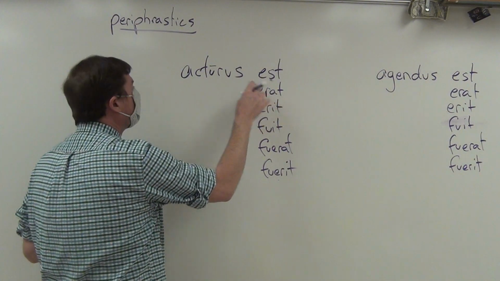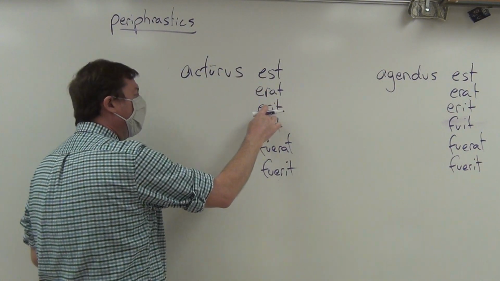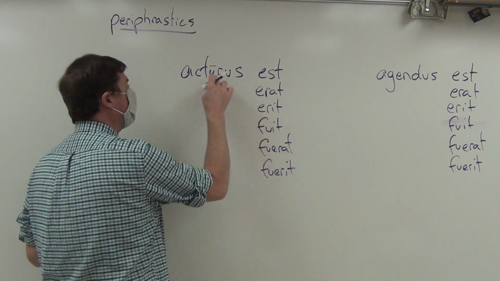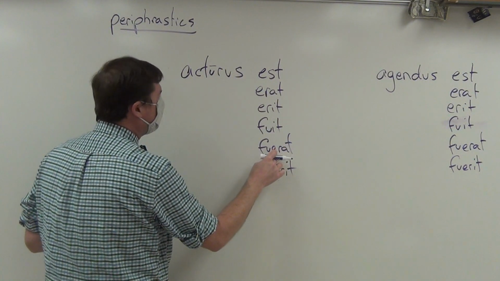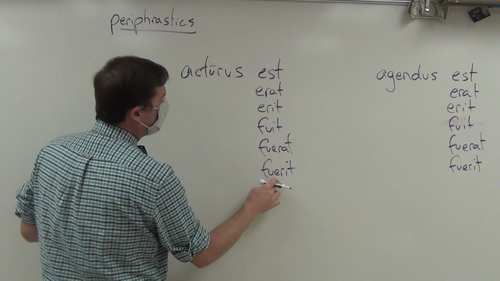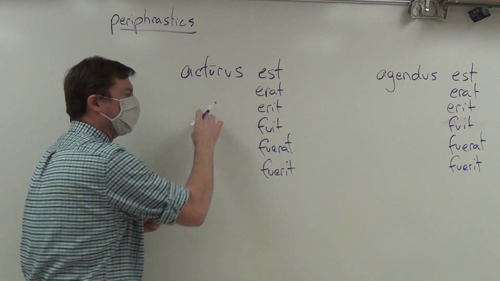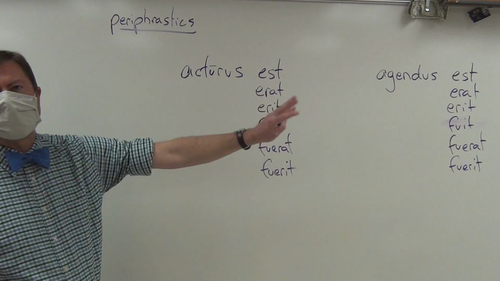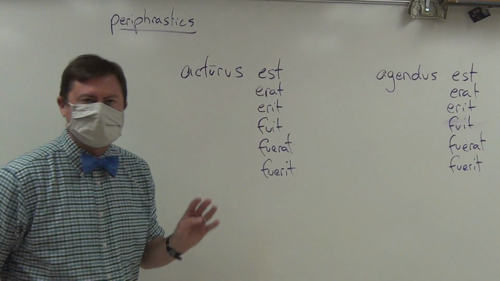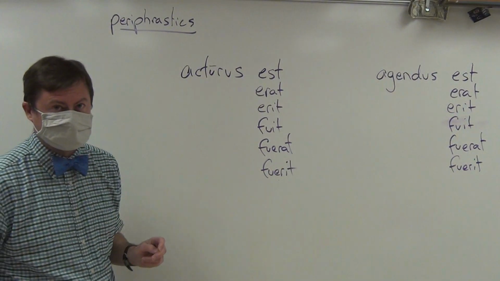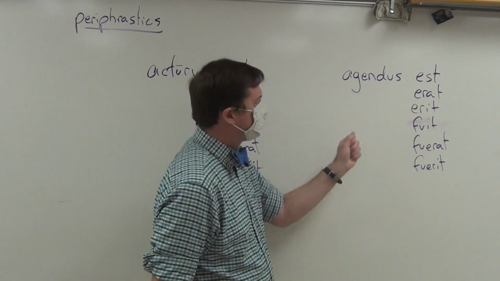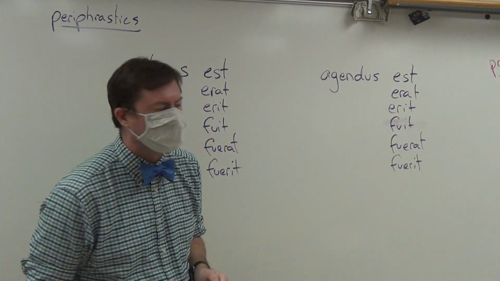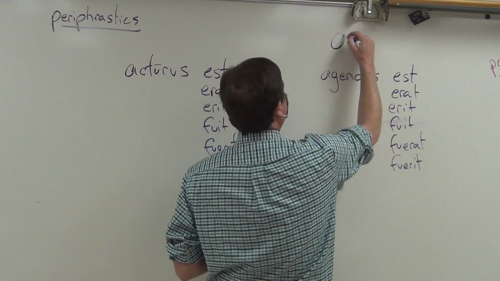He was about to drive. He will be about to drive. He has been or was about to drive. He had been about to drive. He will have been about to drive. Do you understand? Now, over here, for the future passive, it's more difficult and not idiot-proof. The future passive periphrastic, also sometimes referred to as the second periphrastic, shows obligation.